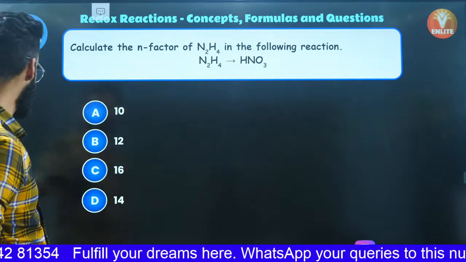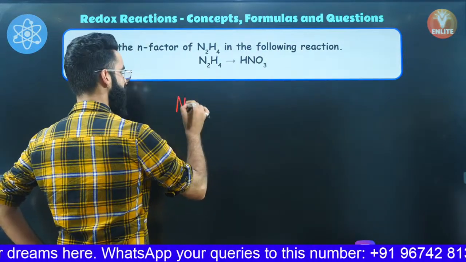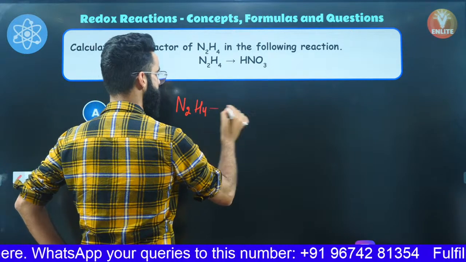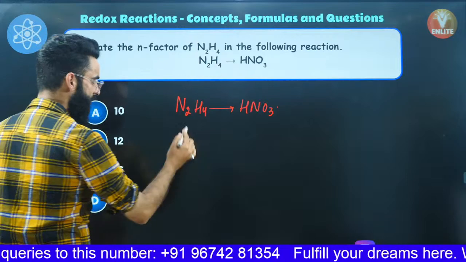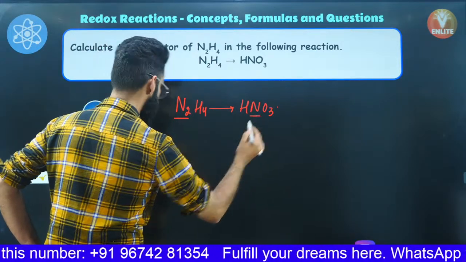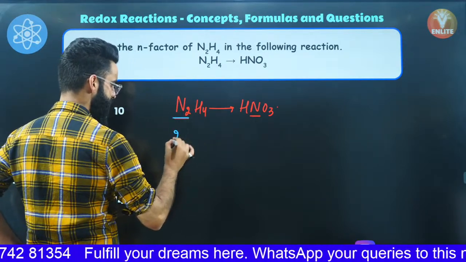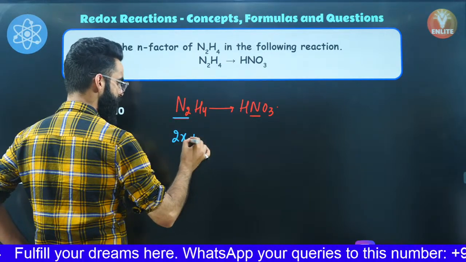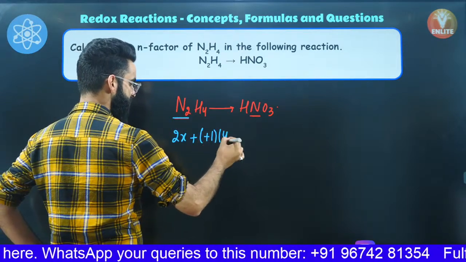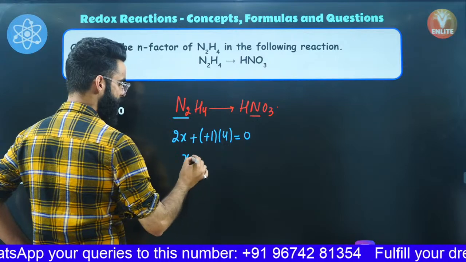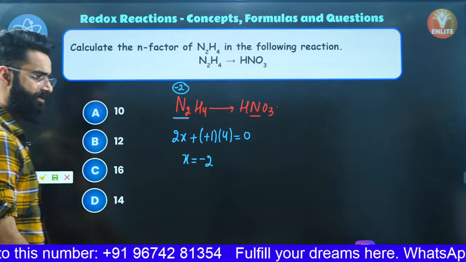Look here, my dear people. In this particular reaction, have a look. You have got N2H4, and this N2H4 is getting converted into HNO3, right? First thing, I will be calculating the oxidation state of this nitrogen and this nitrogen over here. Let's get to know that. Let's assume the oxidation state of this nitrogen is X, so it becomes 2X, right? Hydrogen shows +1, and there are 4 hydrogen atoms attached. Net charge is 0, so X value will simply come out to be -2. So nitrogen over here has got the oxidation state of -2, right?